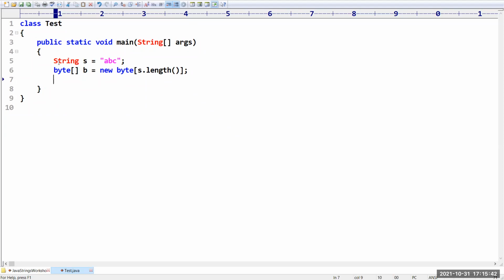Now I want to get the information. Already the string is there, so we have to call which method? getBytes. It is going to return a byte array. Already I have the byte array, and I'm capturing that. Now your B contains the byte array. I want to print one by one for each byte I in B, the value of I. We encode the string to bytes and print those byte values. Nothing beyond that we are doing.